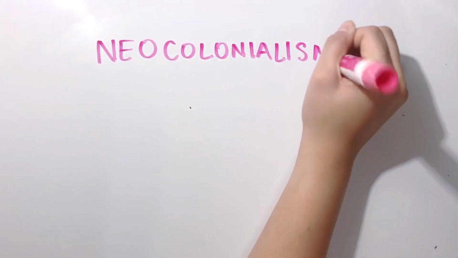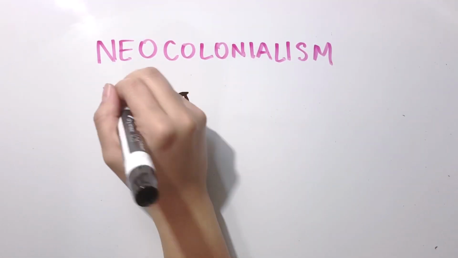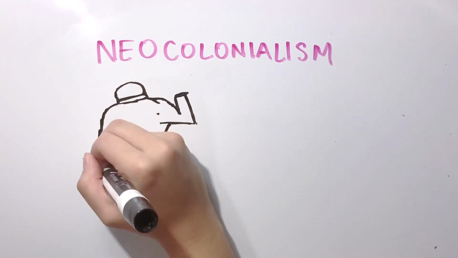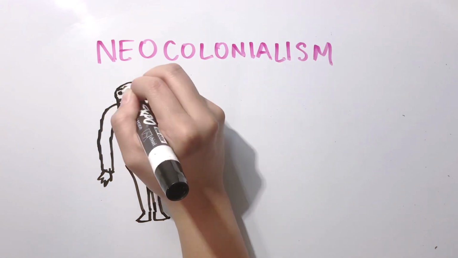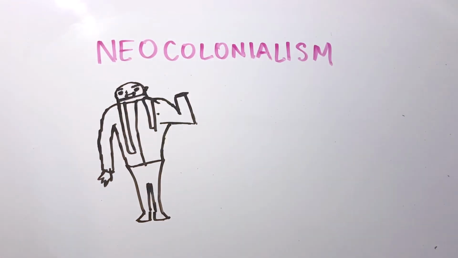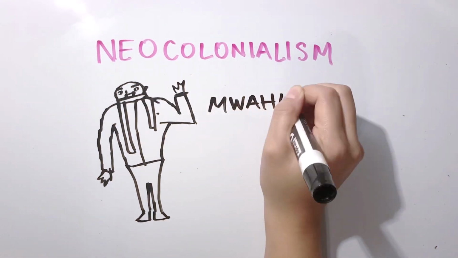Next topic we will be talking about is neocolonialism. Neocolonialism is the use of economic, political, cultural, or other types of pressures to control or influence other countries, especially former dependencies, like the Minions and Gru.